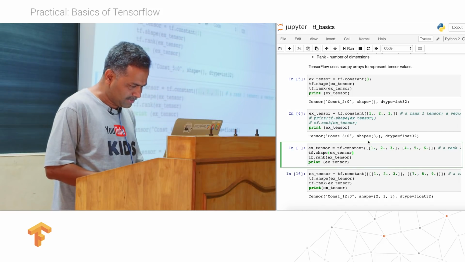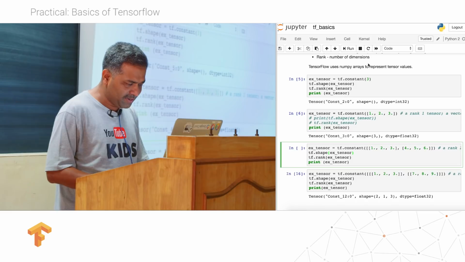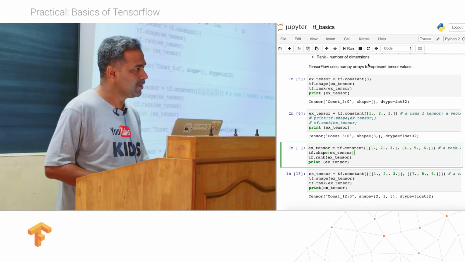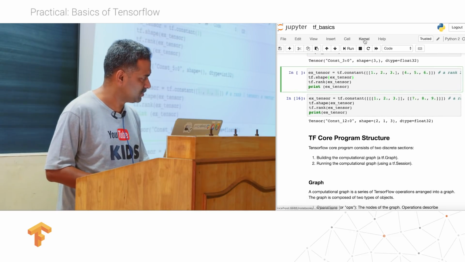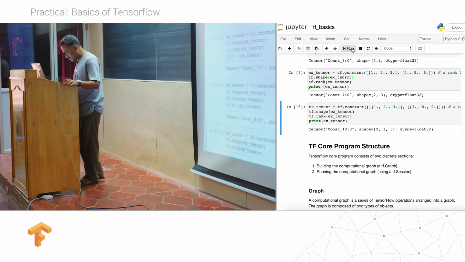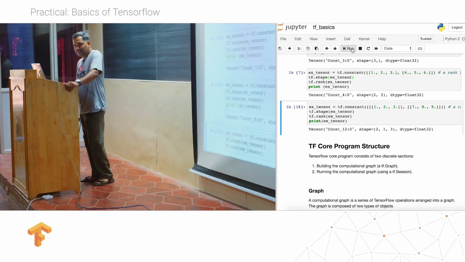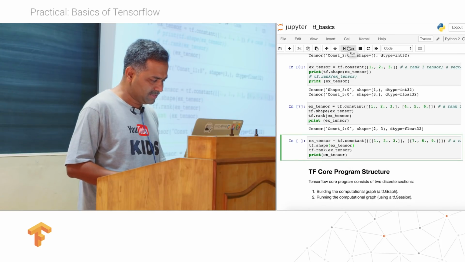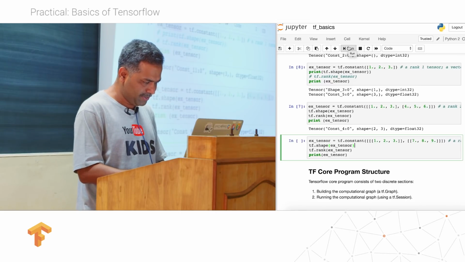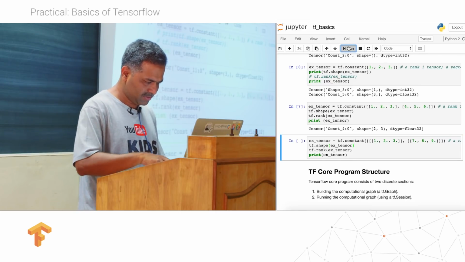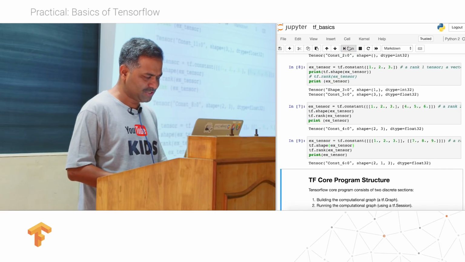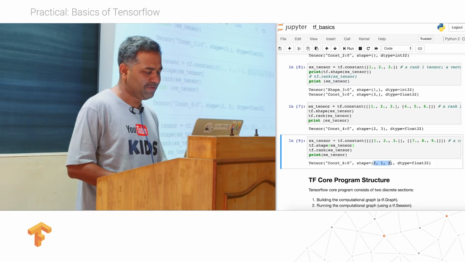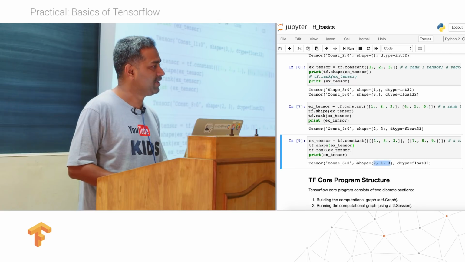Now, I can also define 2D, so I can also define a matrix. This is a matrix which has 2 rows and 3 columns. Let's look at the shape of that. You can see that the shape is 2, 3. There are 2 rows and 3 columns. You can also define a rank 3 tensor here. So I can print the tensor here, and you can see that the shape is 2, 1, 3. I am defining a 3D array here.